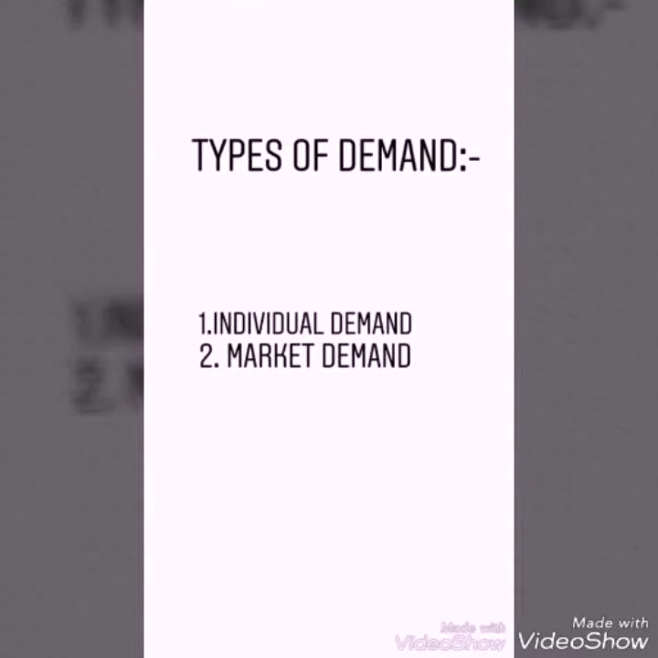They are 1. Individual demand. It refers to different quantities of a commodity that a consumer is willing to buy at a given price during a given period of time. 2. Market demand. Market demand refers to the different quantities of a commodity that all consumers in the market are willing to buy at a given price during a given period of time.